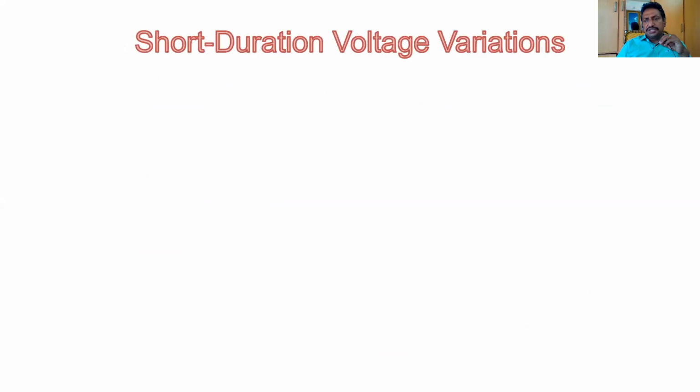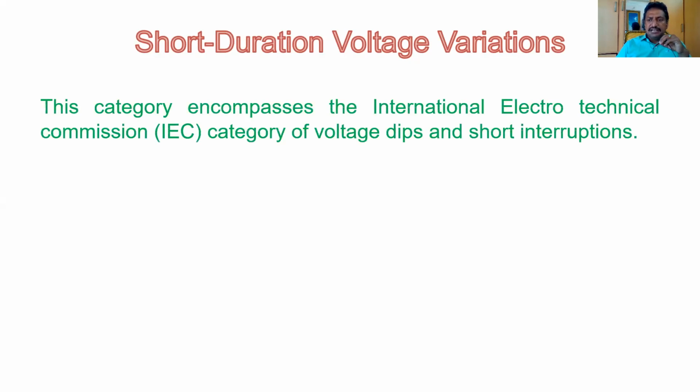Next, short duration voltage variations. Up to now, we discussed long duration. Now we will continue with short duration. The same categories exist in short duration also, but as per the International Electrotechnical Commission, IEC, short duration voltage variations are also called voltage dip and short interruptions.